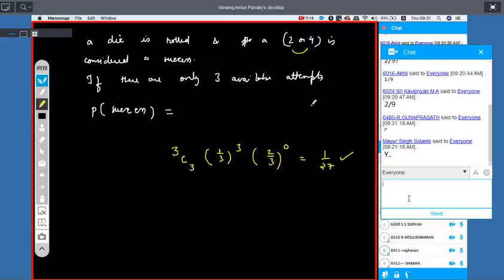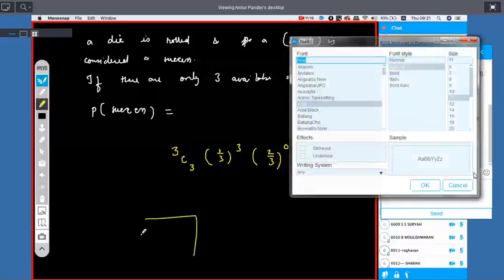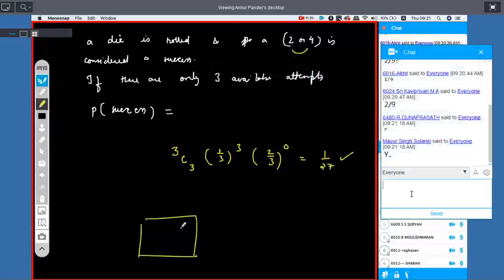Gunaprasad, beta see. I'll say, for example, there is a match of Ludo going on. If I get 2 or 4, I'll win. So probability of winning is 2 by 6.